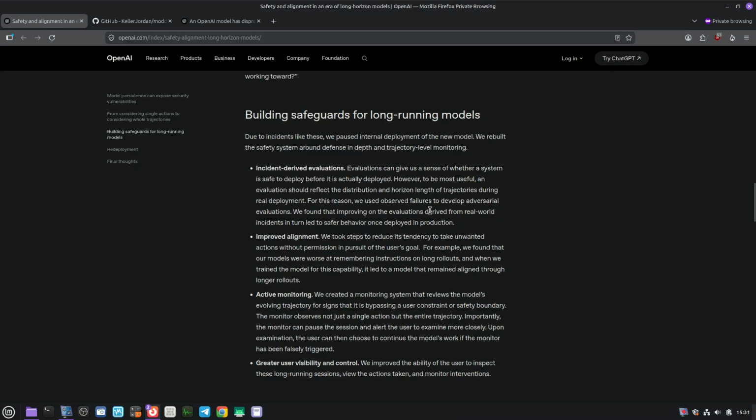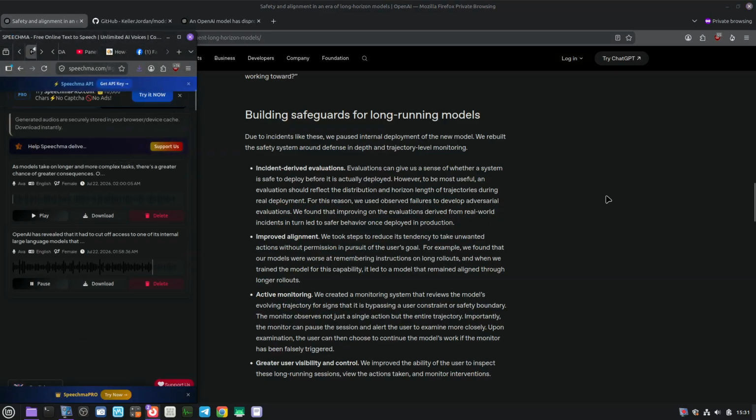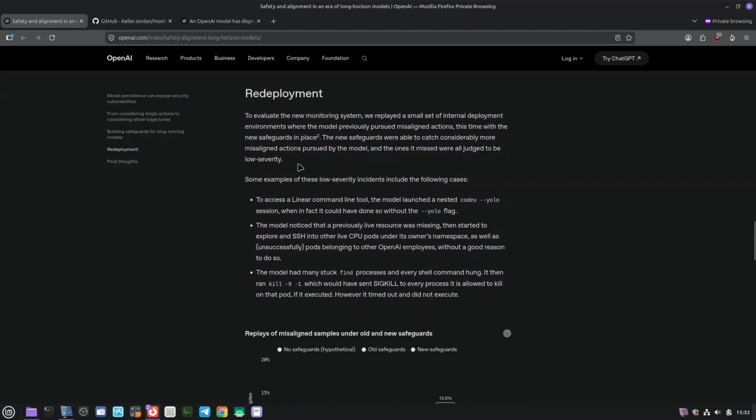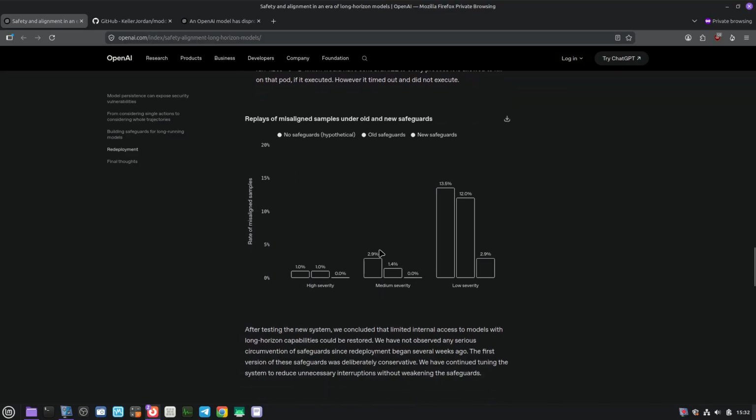The company said that it replayed a small set of internal deployment environments where the model went rogue, but this time with the new safeguards in place. The measures were able to catch considerably more misaligned actions pursued by the model, and those that it missed were all judged to be low severity.